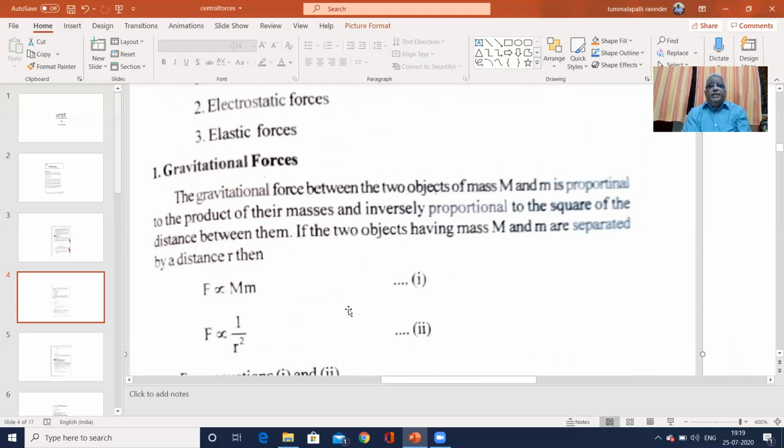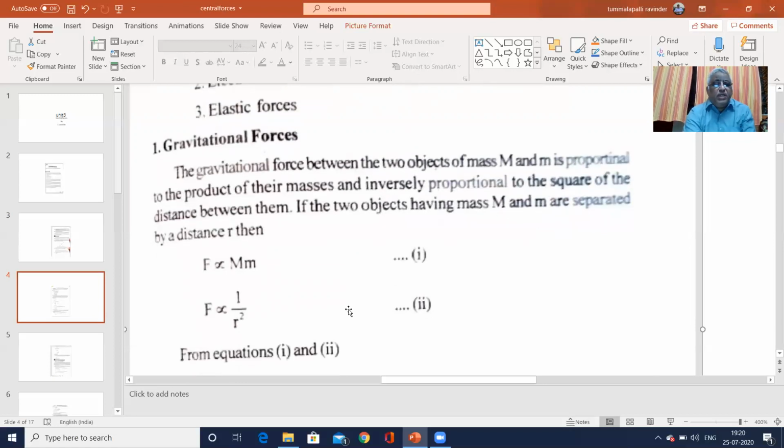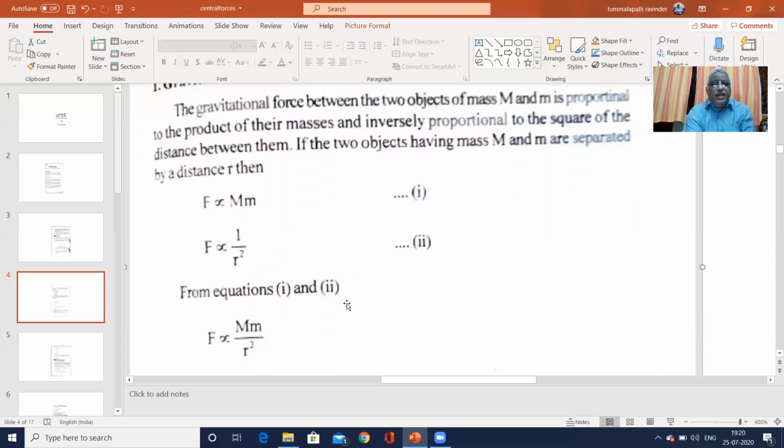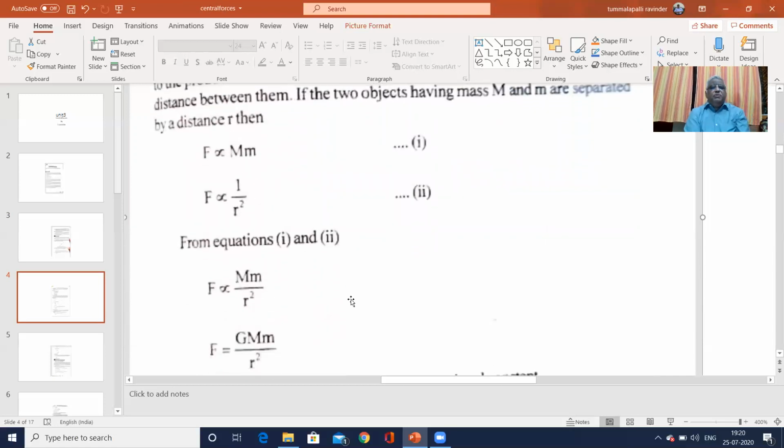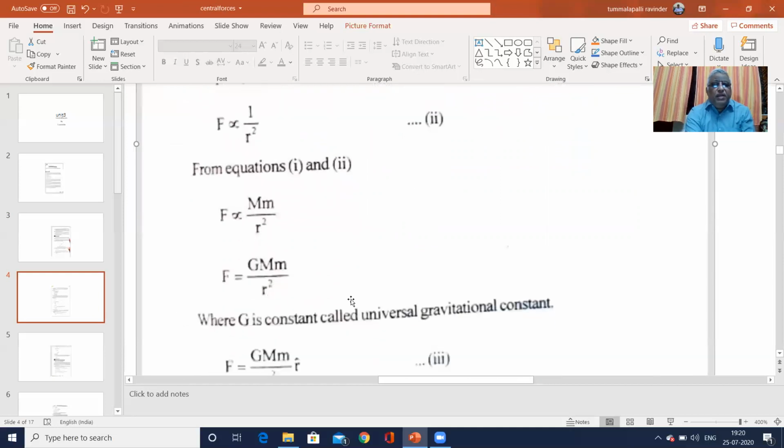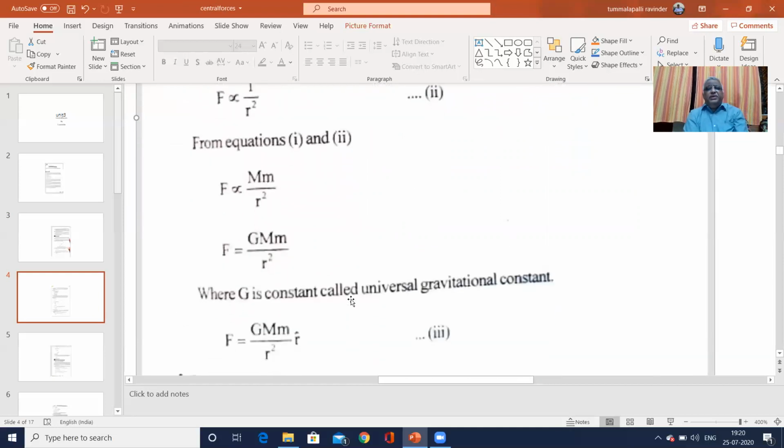If the two objects of mass capital M and small m are separated by distance r, then the force is directly proportional to the product of the masses, M into m, and inversely proportional to the square of the distance between them. F is proportional to 1 by r square. Combining equations 1 and 2, F is proportional to M m by r square. If we remove the proportionality constant, we get F is equal to G M m by r square. G is a constant called the universal gravitation constant.